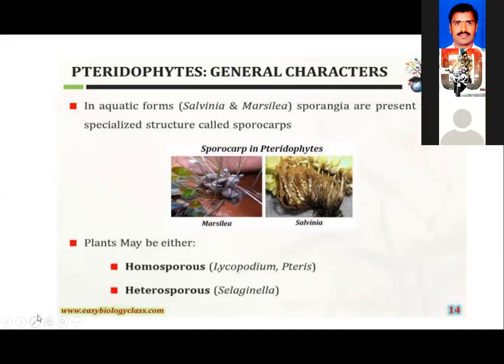Not only this, these spores are developed in two different types of sporangia also. The microspores are developed in the microsporangia, and the macrospores are produced in the macrosporangia. So depending upon the type of spores developed, the sporophyte plant body is considered a heterosporous plant body. An example we can take here is Selaginella.